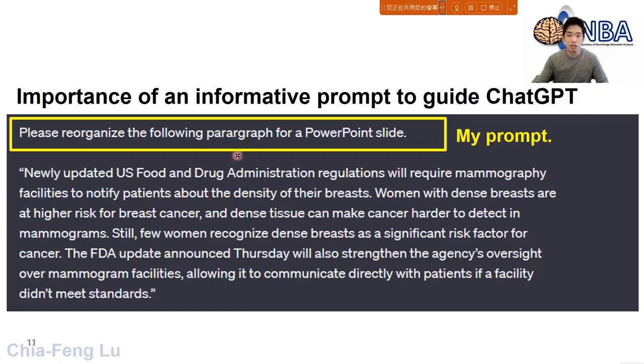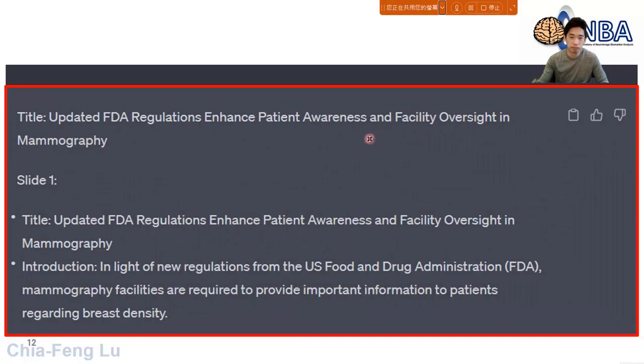For example, if I only say, please reorganize the following paragraph for a PowerPoint slide, and then directly copy and paste the paragraph right here, you can see my prompt is very vague, because ChatGPT can only know that I'm going to make a PowerPoint slide or something. So let's see the response from ChatGPT.